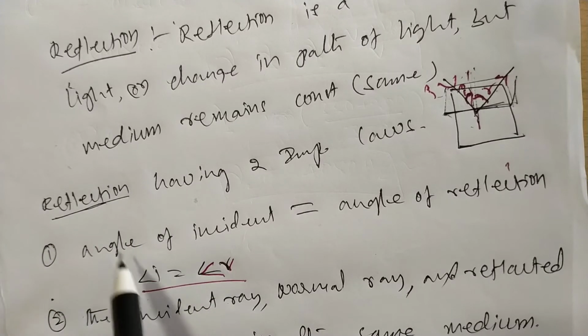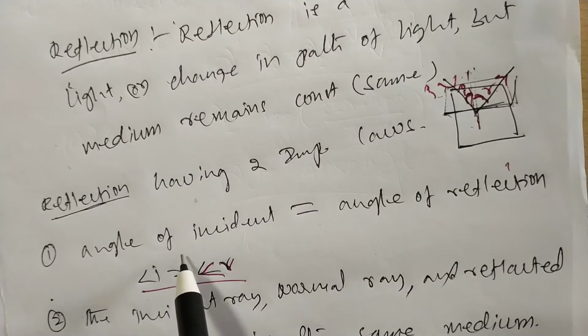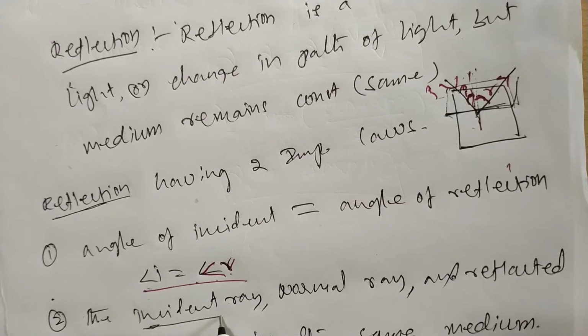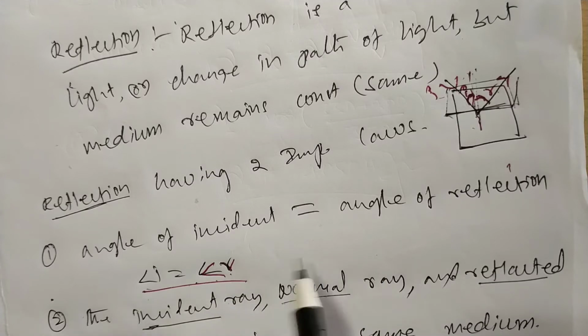When reflection occurs, two laws are followed. One is that the angle of incidence is equal to the angle of reflection, and the other is that the incident ray, reflected ray and normal ray all lie in the same plane.